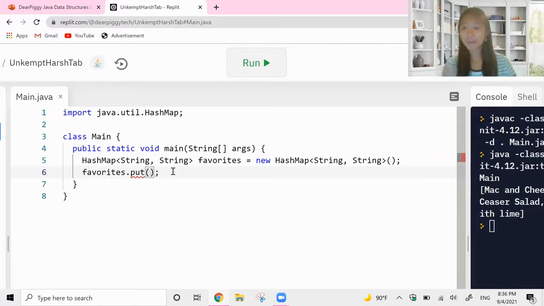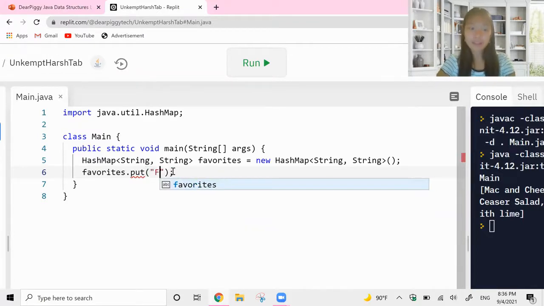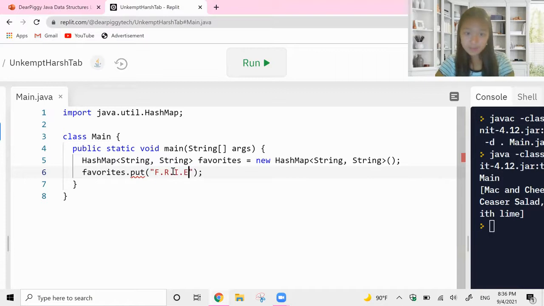Now, since we're doing it about favorites, my idea was to do favorite TV show and then favorite character in your TV show. So all the keys would be favorite TV show or favorite book. And then all the values would be your favorite character in that TV show or book. So let's start with a TV show. My all-time favorite is Friends. And you cannot forget the quotation marks. There we go, Friends. So that is my key, and then I need another string value. So my favorite, this is actually super duper hard.